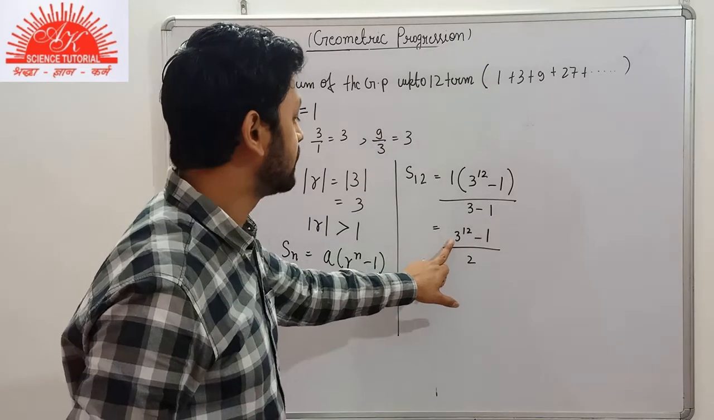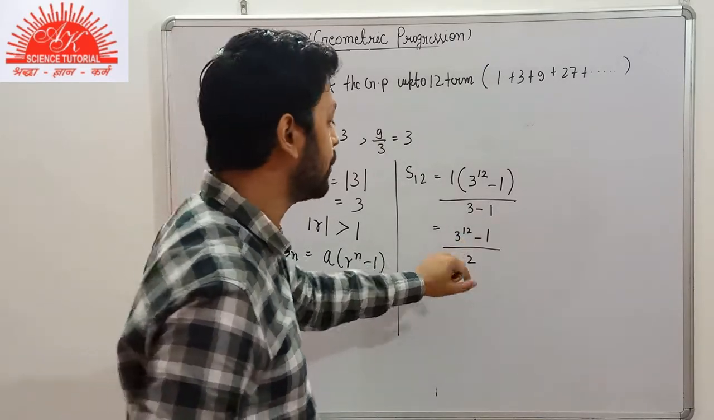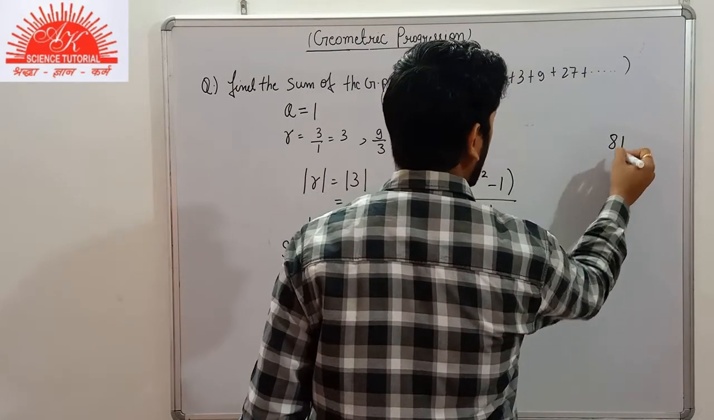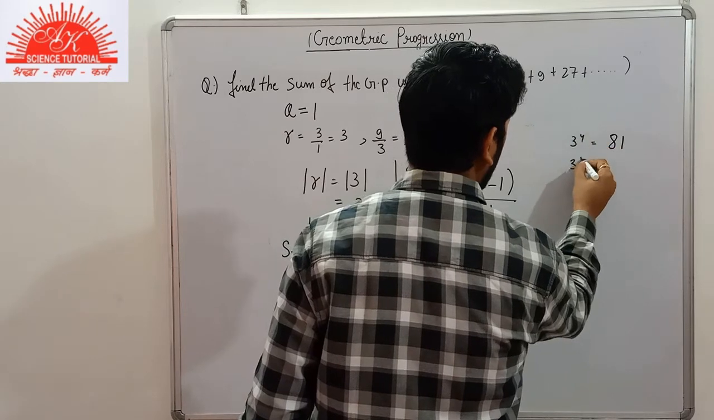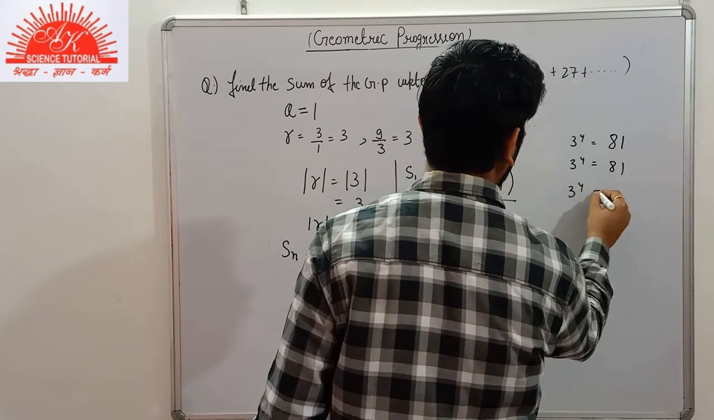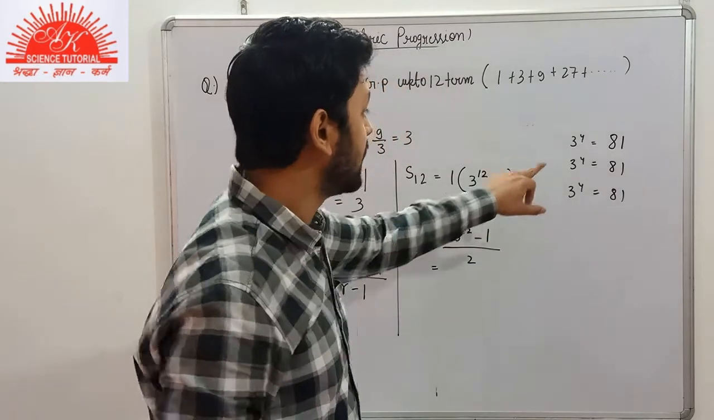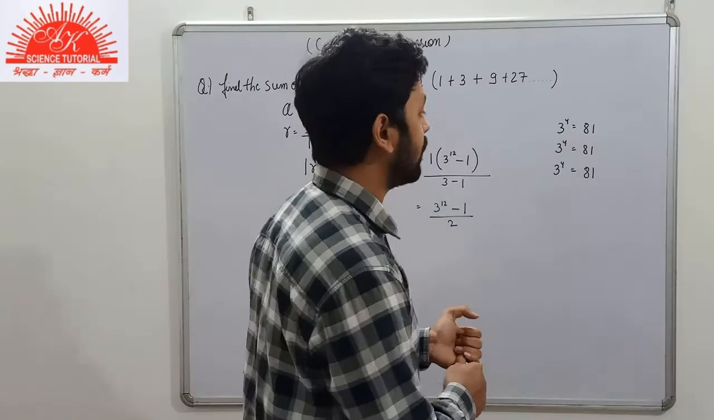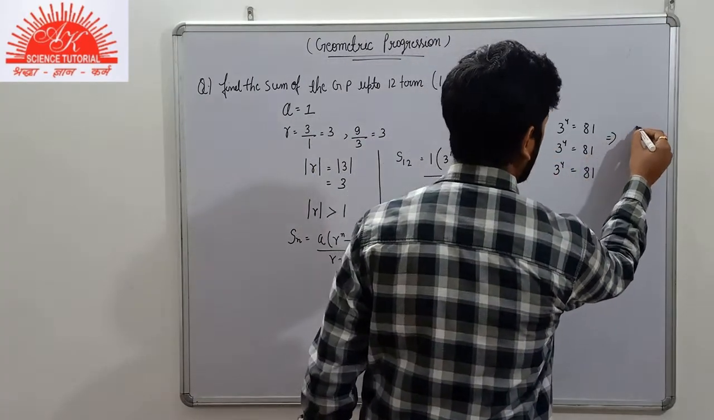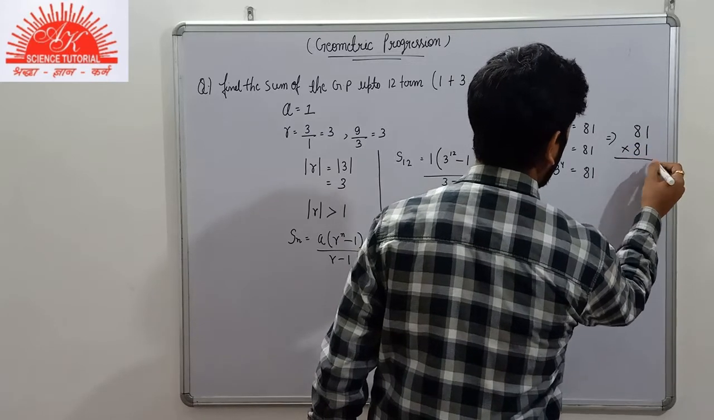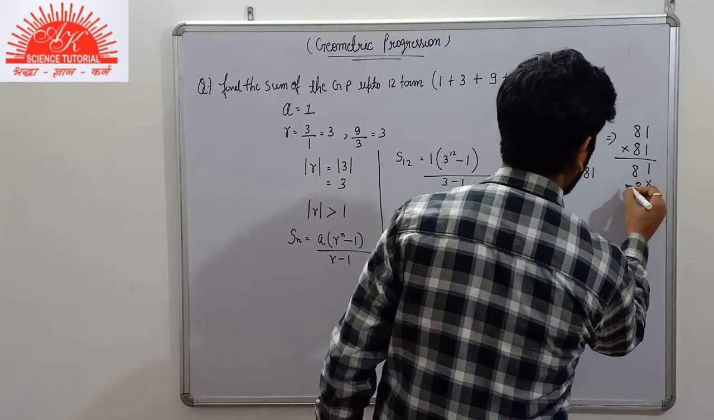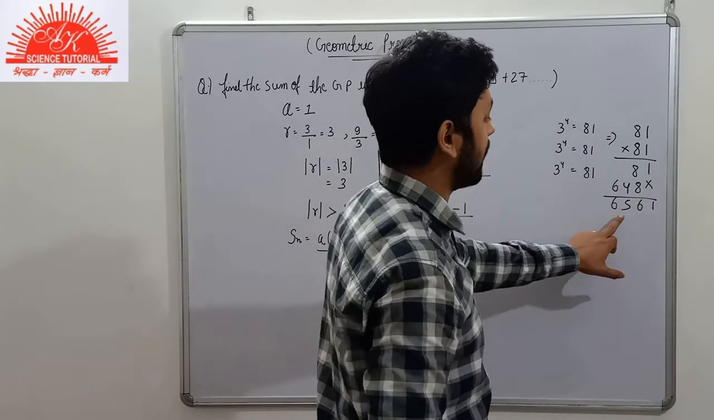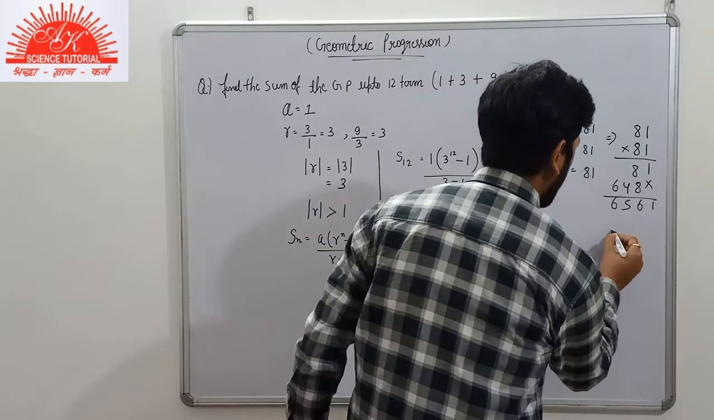Now 3 to the power 12 we will obtain by multiplying. 3 to the power 4 is equal to 81, again 3 to the power 4 is 81, and again 81. So 3 to the power 12 is 81 times 81 times 81. Firstly we multiply 81 with 81, and again we multiply 6561 with 81 here.